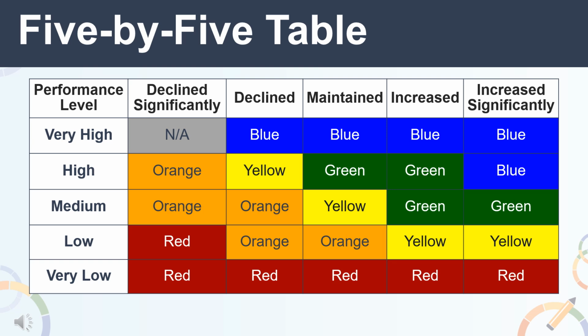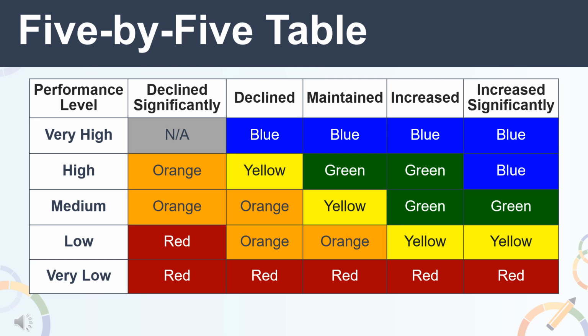The first column shows status levels indicating performance on the most current year. Status levels include very high, high, medium, low, and very low. The intersection of status and change results are used to determine the final performance level or color for an LEA, school, and student groups.